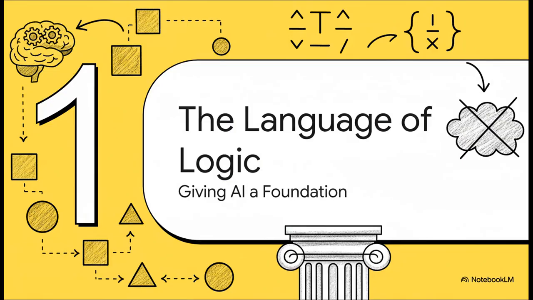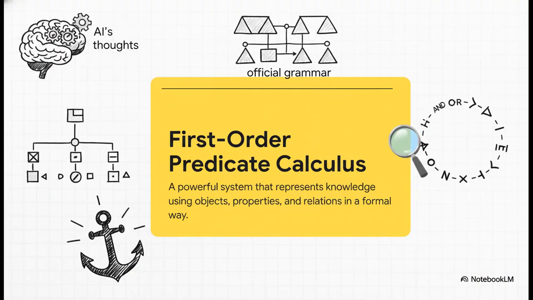Okay, so the very first step in this whole journey, starting from total scratch, is to build a language. But not just any language. It has to be super powerful, totally formal, and this is the key part, have absolutely zero room for confusion. Not like our messy human languages. This system has a fancy name, First-Order Predicate Calculus, or FOPC for short. You can also just call it first-order logic. And you can think of it as like the official grammar for an AI's thoughts. It's this rock-solid foundation where every single statement means exactly one thing, no wiggle room.